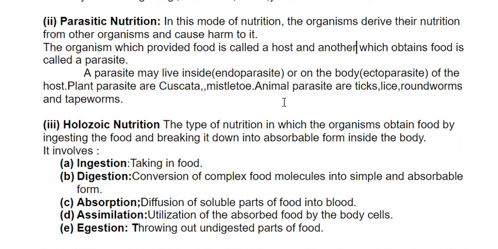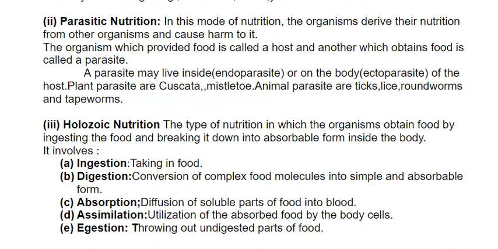So what is ingestion? Ingestion is taking in food. Digestion is conversion of complex food molecules into simple and absorbable form. Then absorption is diffusion of soluble parts of food into blood. And assimilation is utilization of the absorbed food by the body cells. And the last step is egestion, throwing out the undigested part of food from the body.